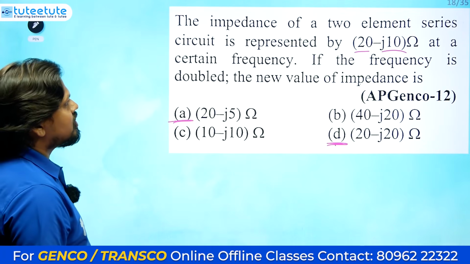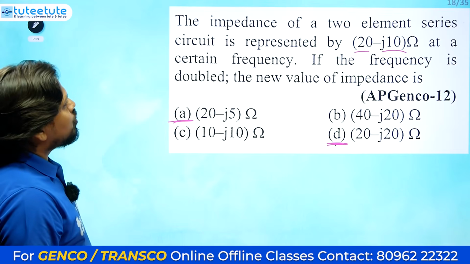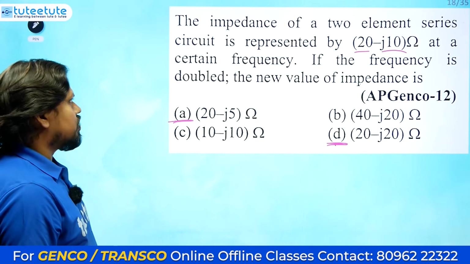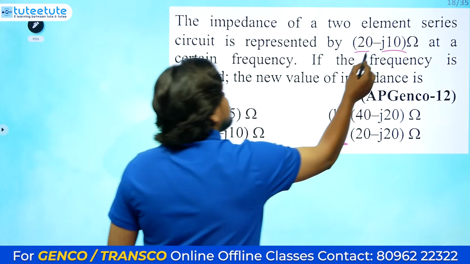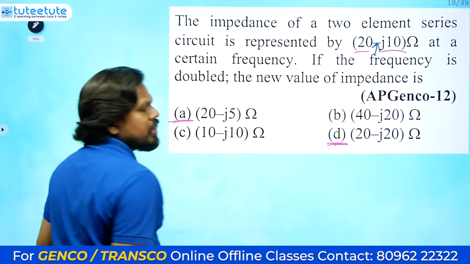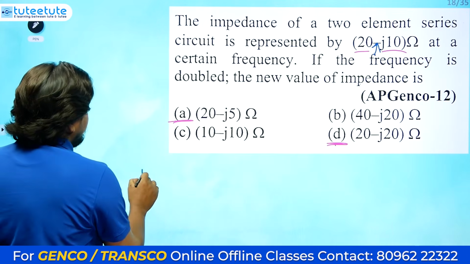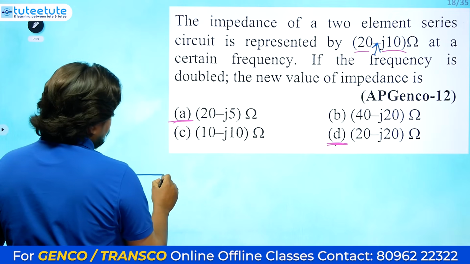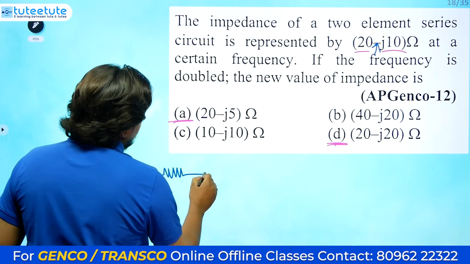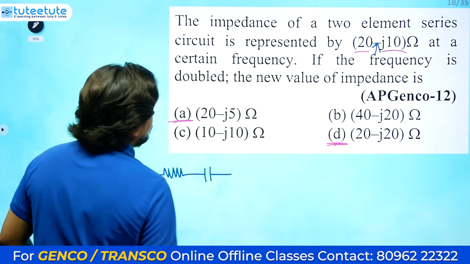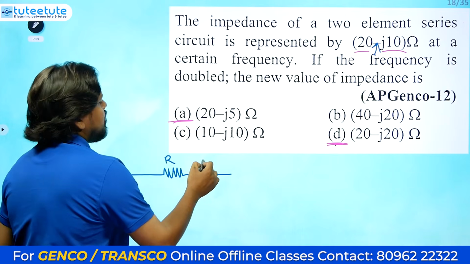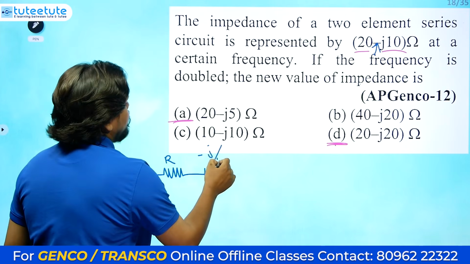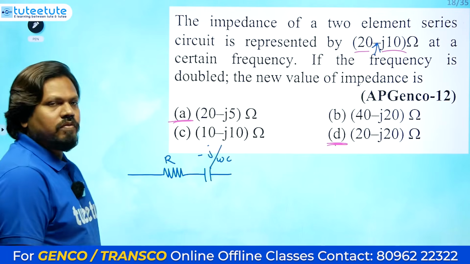But what they have mentioned is the impedance of a 2 element series circuit. Here the reactance is negative, so it will be a series RC circuit. So this is R and this is minus j by omega C.